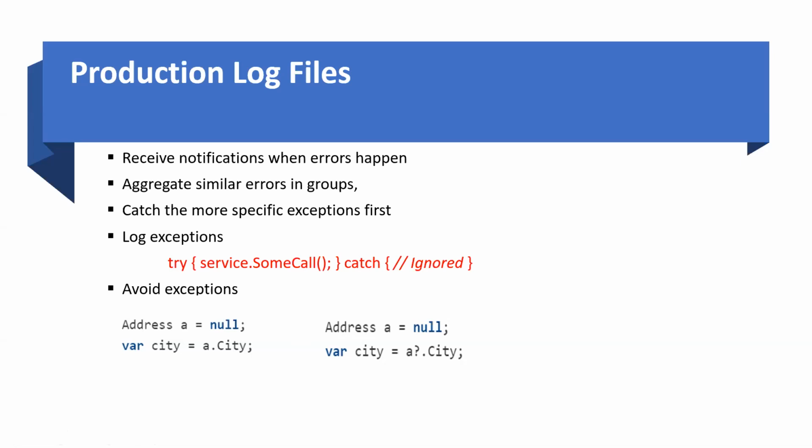And basically, avoid exceptions. Most of the exceptions, if you look, would be null reference exceptions, which can be avoided. In this example, we have created a variable and set it to null, and then in the further code we have used a dot city, as we are iterating the address, but this will fail and log the exception.